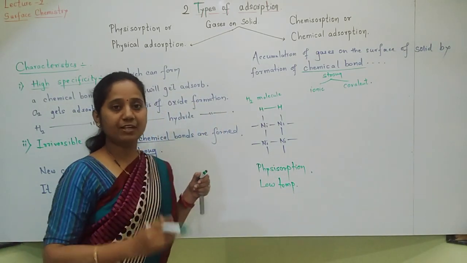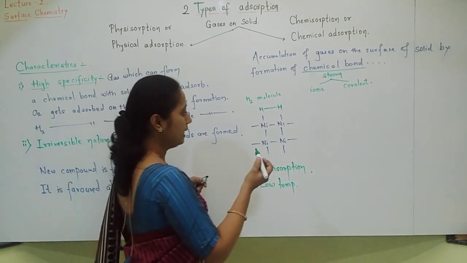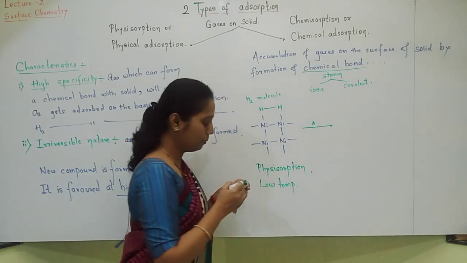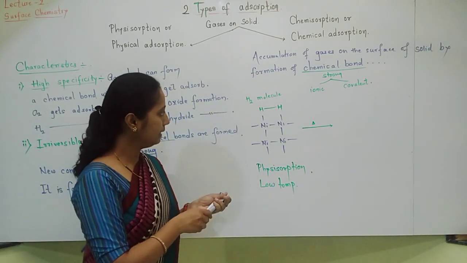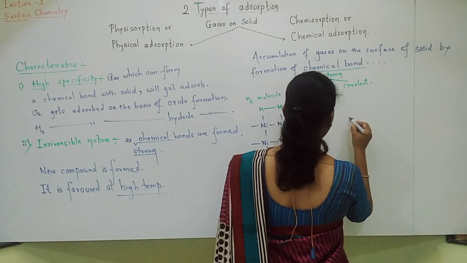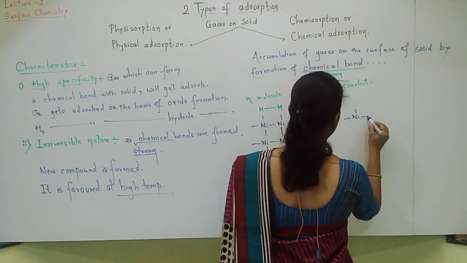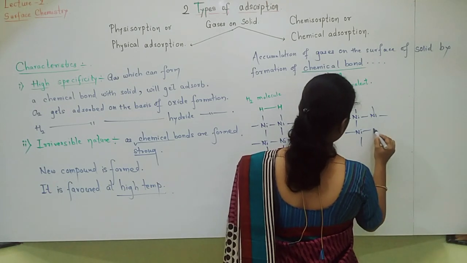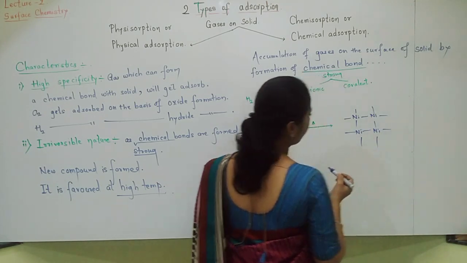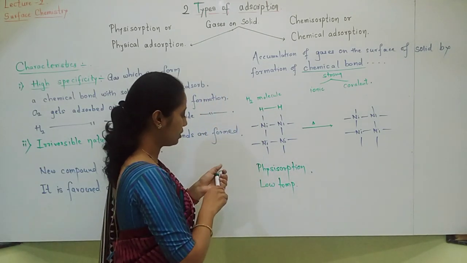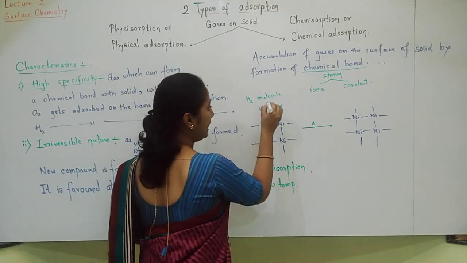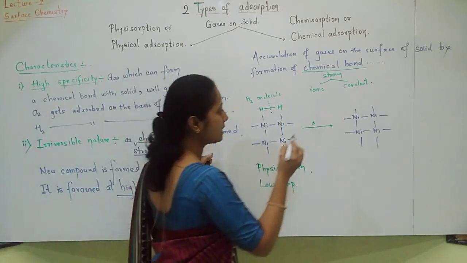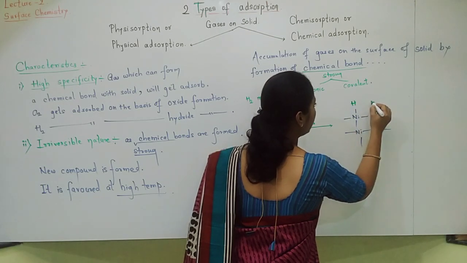But if temperature increases, then what happens? If temperature increases, a little more temperature will be there, then that hydrogen molecule dissociates. The hydrogen molecule dissociates and forms a chemical bond.